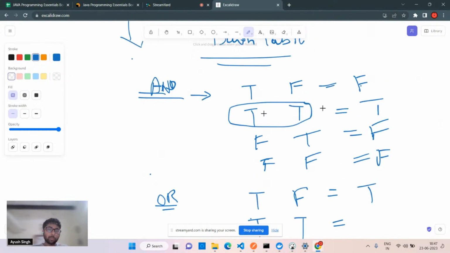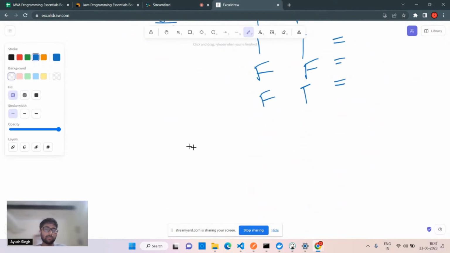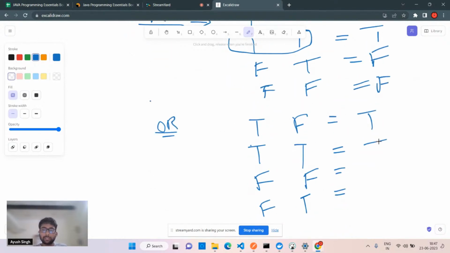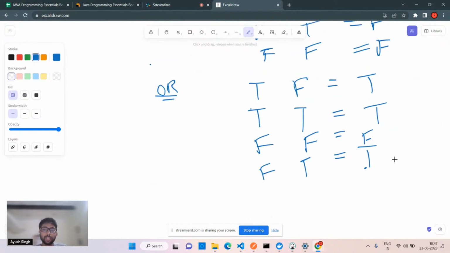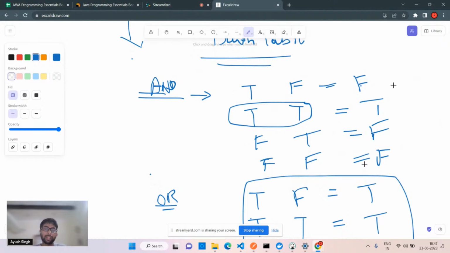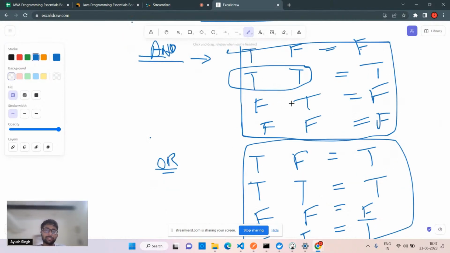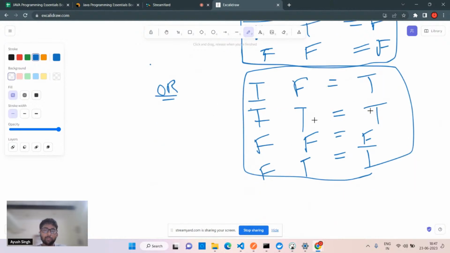You can use this operator twice, thrice. It's not constant, you don't have to use it only once. I'll show you in the code. This is also going to be true. This is the only false, and this is true. So here we have three times true, with two data. You can have three data as well. Here you have three times false. So that is the only difference, and is quite opposite to or. For and, every value should be true, then only you'll get true. Otherwise, a single false will make it false. In the or condition, a single true will make it true.